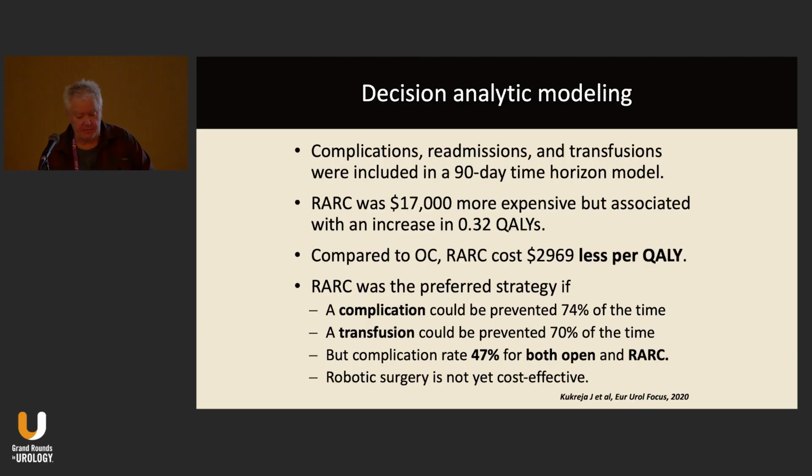So they did the analysis, they put all the clinical data into the model, and what they found was that a robotic cystectomy was $17,000 more expensive than an open cystectomy, but it was associated with an increase of 0.32 quality-adjusted life years. So compared to open surgery, the robotic surgery cost about $3,000 less per quality-adjusted life year, and would be the preferred strategy if a complication could be prevented 74% of the time and a transfusion 70% of the time. Well, the transfusions have been prevented, but the complication rate was 47% for both open and robotic surgery. So robotic surgery is not yet cost effective.